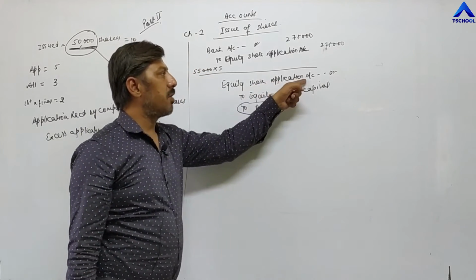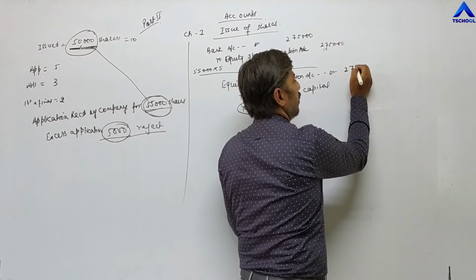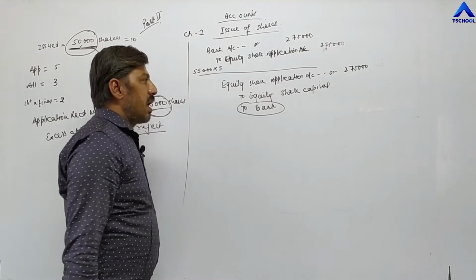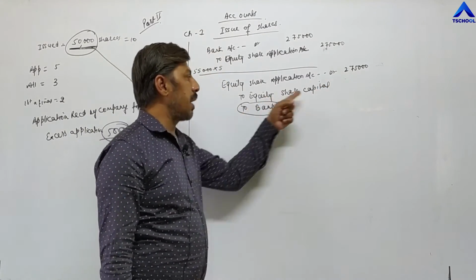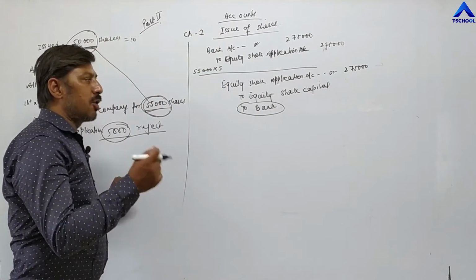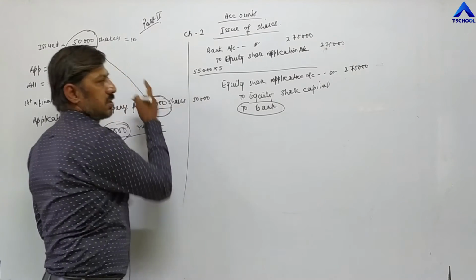Equity share application account debit means total how much amount company has received, 2,75,000. Here you have to show 2,75,000. Now, out of 2,75,000 rupees, how much money will be transferred to capital account? Amount equal to the shares which have been allotted, and company can allot only maximum 50,000 shares, the issued shares.